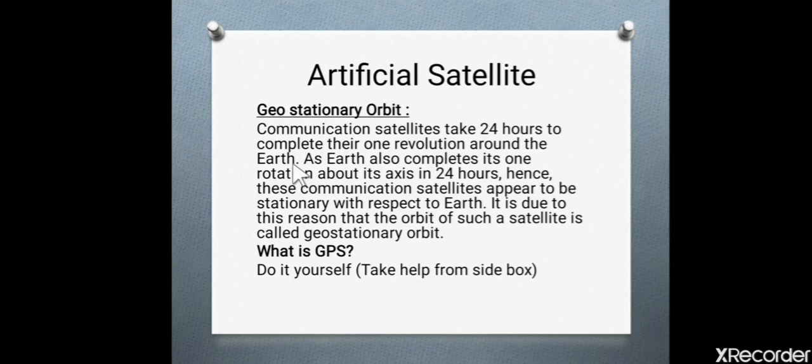Therefore, these communication satellites appear stationary with respect to earth. It means that its velocity with respect to earth is 0. It is due to this reason the orbit of such a satellite is called geostationary orbit.